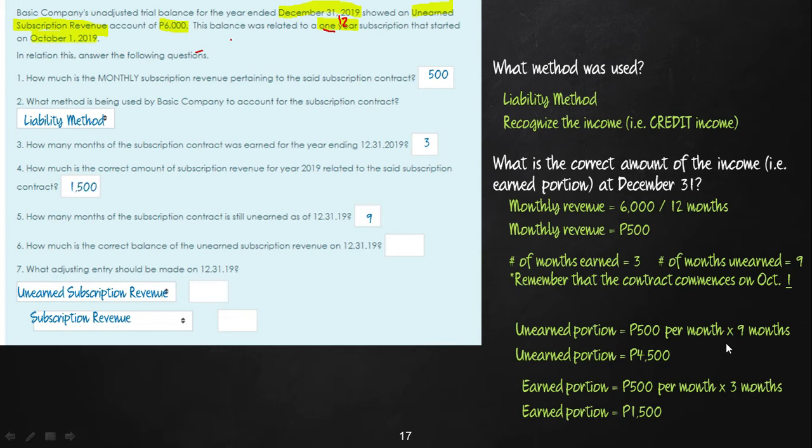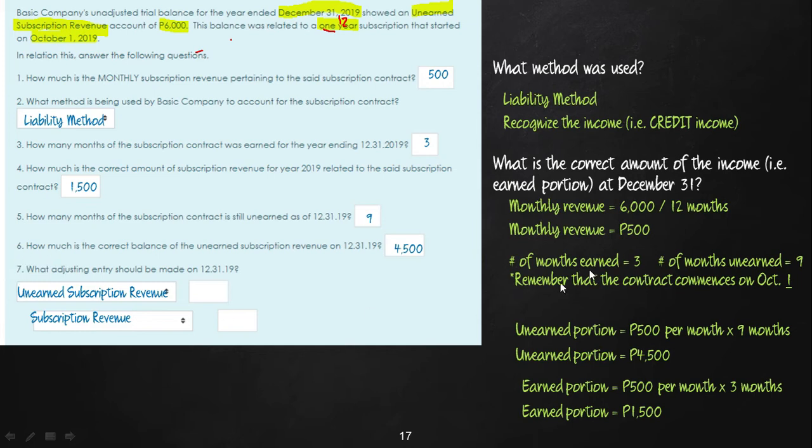So we now have the answer to question number 4, how much is the correct amount of the subscription revenue for the year 2019? When you say subscription revenue, we're referring to the earned portion, that's 1,500. And as to the question of how much is the correct balance of the unearned subscription revenue, the unearned portion, we've already computed it at 4,500. And we need to complete our entry.